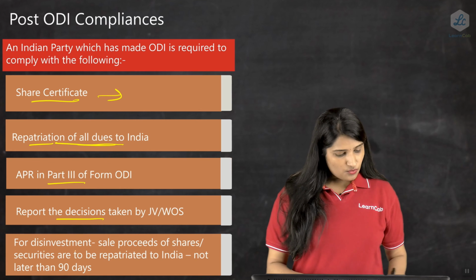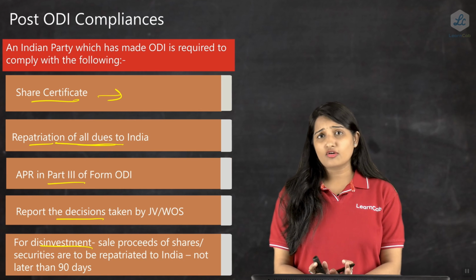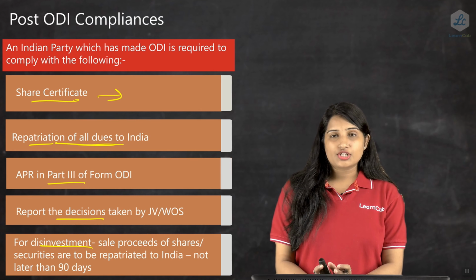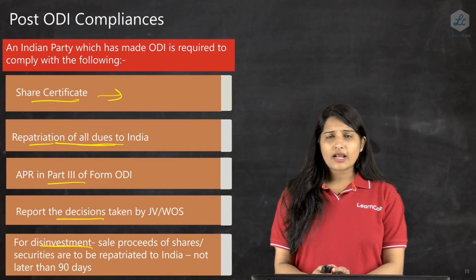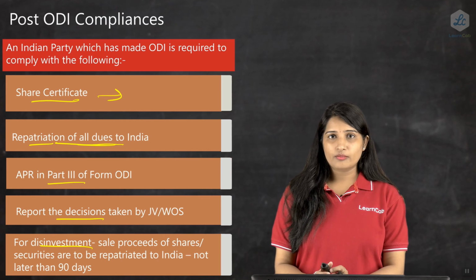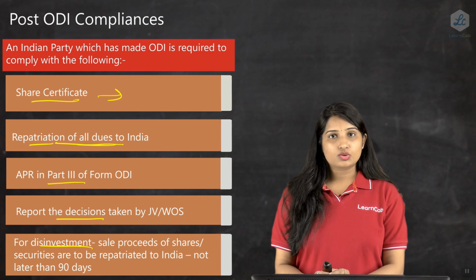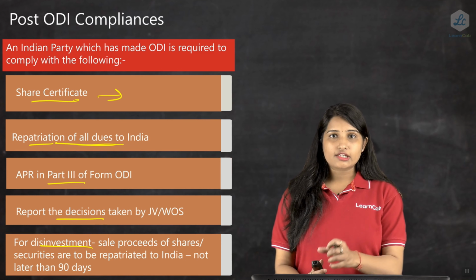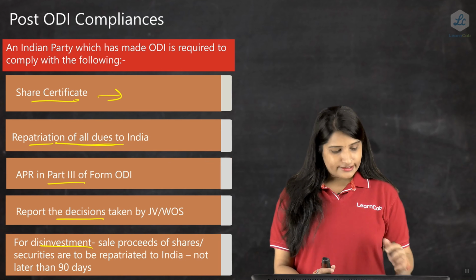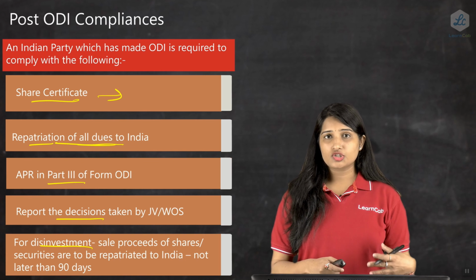The next one is disinvestment. Let's say you have done an ODI and all the compliances, but now you transfer the shares to another person, or by way of liquidation, or an amalgamation or merger takes place of the overseas company, and you disinvest from that company. In such cases the reporting has to be done to the AD banker. The disinvestment you need to report, and the sale proceeds on those shares have to be repatriated to India not later than 90 days. So not later than 90 days you need to repatriate all the funds to India.